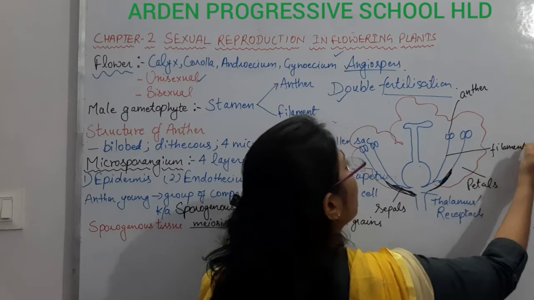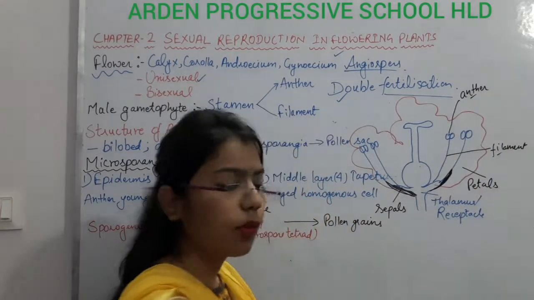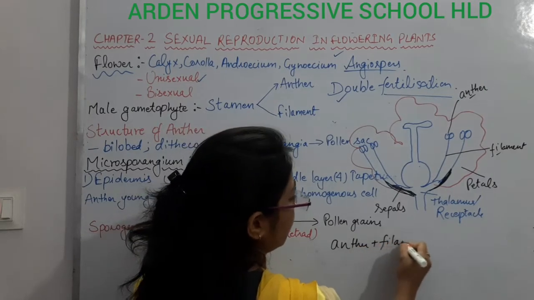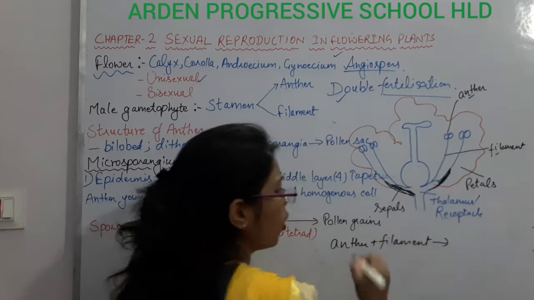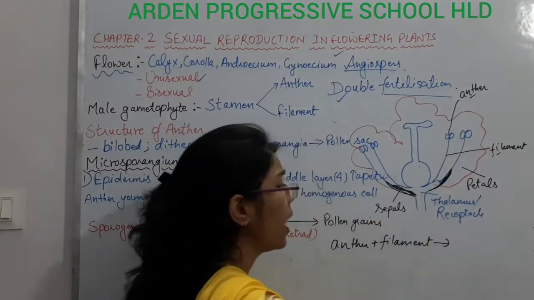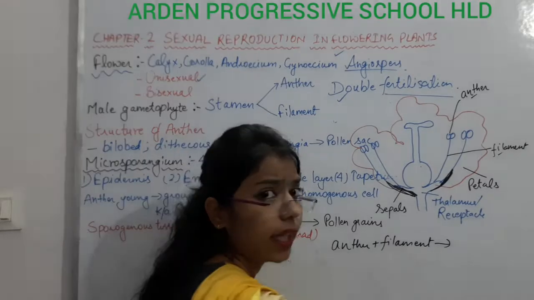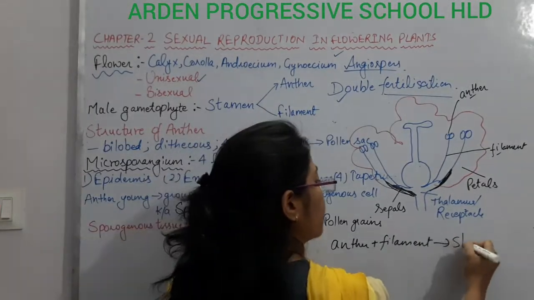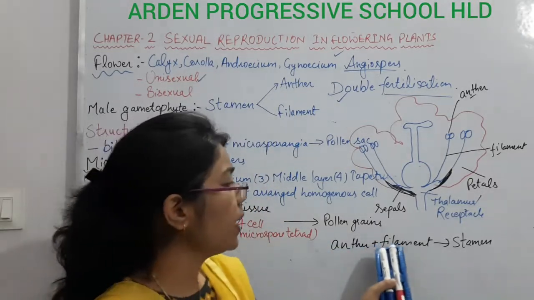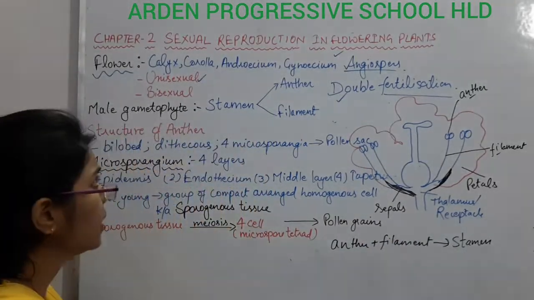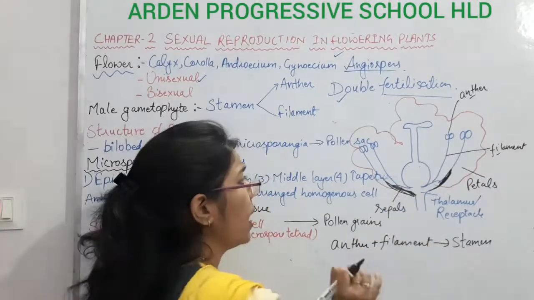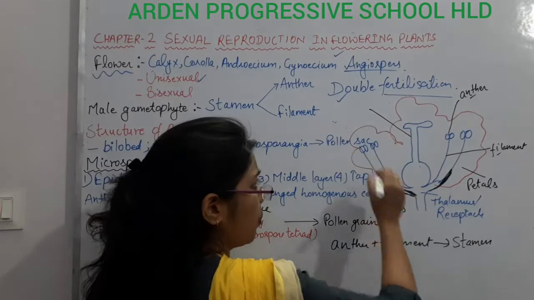And combined, anther and filament form what? You will call it the androecium, as well as the stamen. The stamen consists of anther and filament, right? So here this part is the male part, and this other one is composed of 3 units.